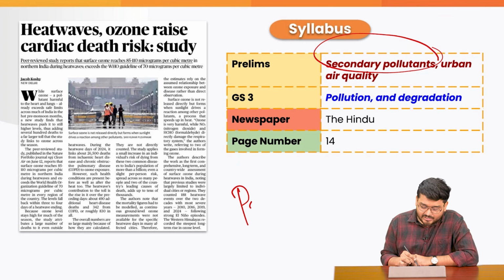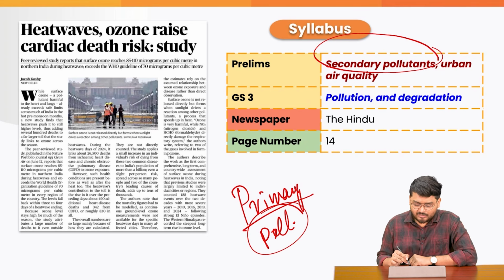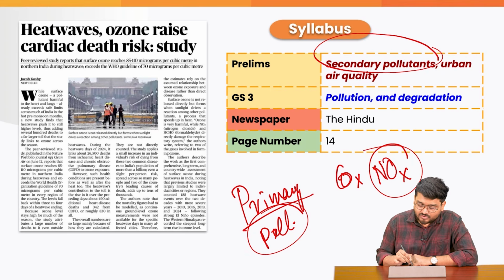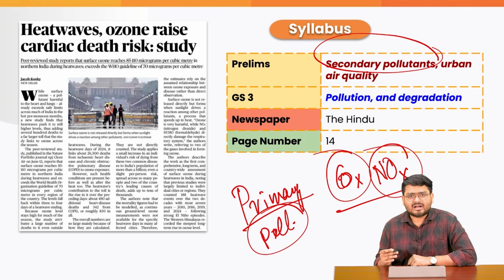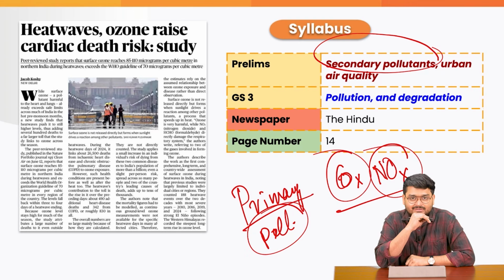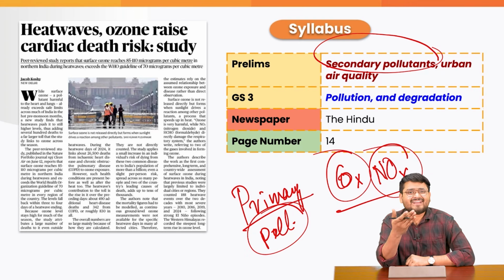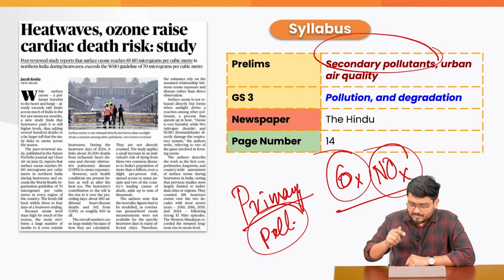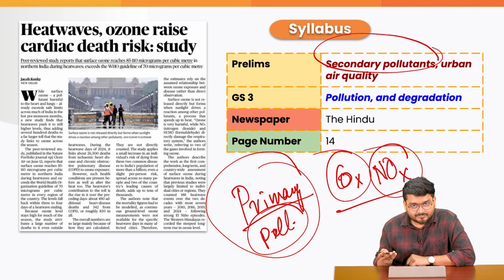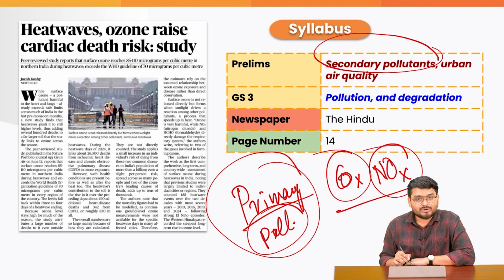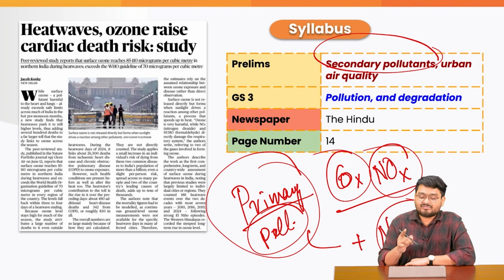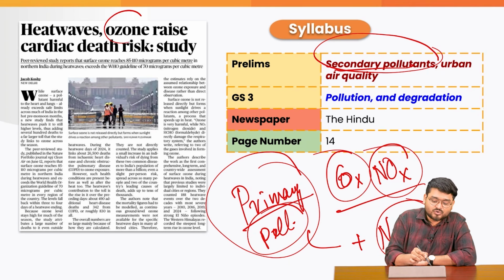Now, primary pollutants are, for example, oxides of carbon, nitrous oxides, right? These are directly emitted by vehicles and by industries, and they directly try to harm us by entering our bloodstream, etc. So primary pollutants are dangerous, but you know guys, what happens? Primary pollutants plus nature give rise to secondary pollutants like ozone.